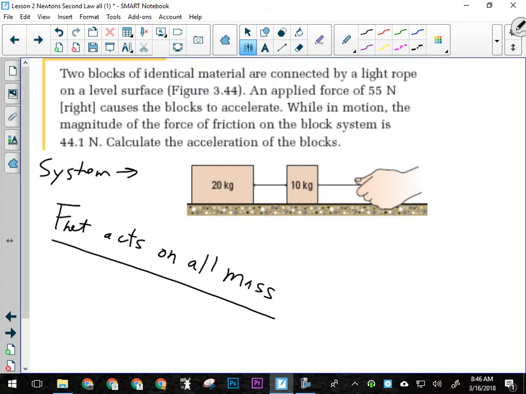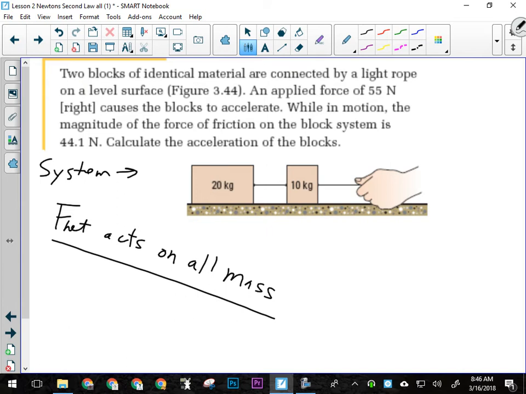Yes, we're under that assumption. Yes, the string between them is already taut. If not, this would become a two-part question. If there was slack here, the first part of the question would be, I accelerate the 10 kilogram block until this becomes taut, and now it's a system. We don't ever really deal with like this, then that. The whole system is going at the same time.